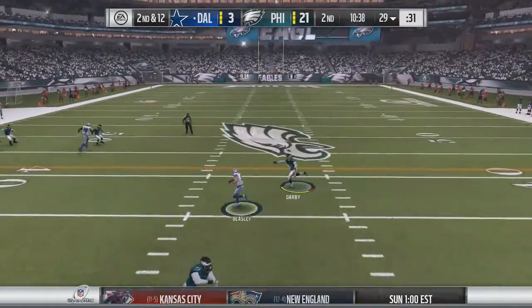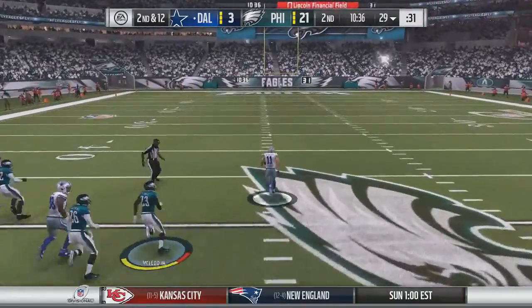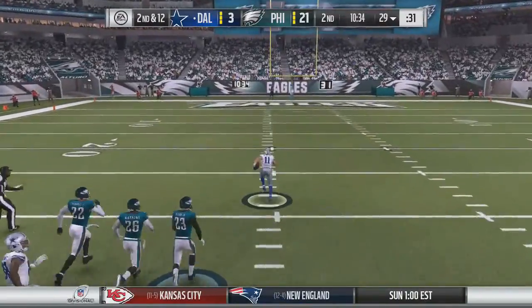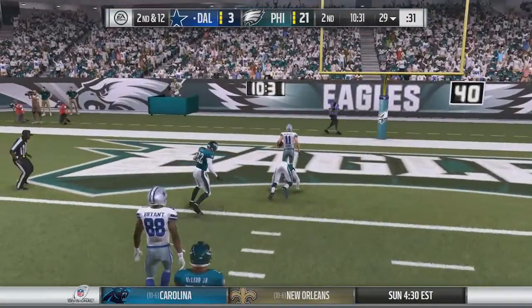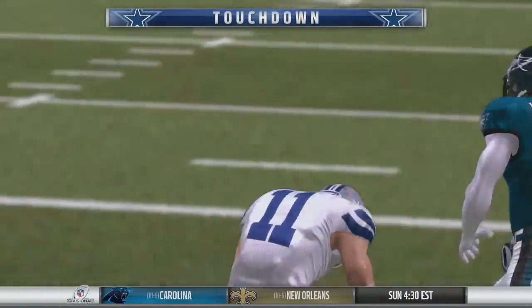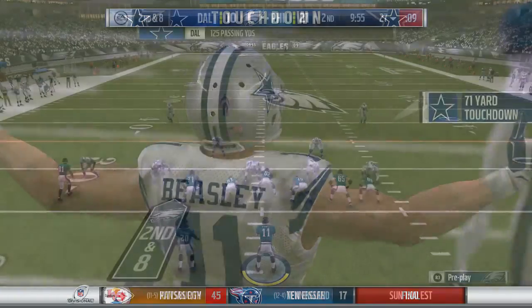Now on 2nd and 12, he goes to the outside, caught by Beasley. He's got the first down. He makes his man miss. And now Beasley's off to the races inside the 20, 15, 10, 5, into the end zone. Touchdown, Dallas. So they respond with a big play of their own and make it 21-10.